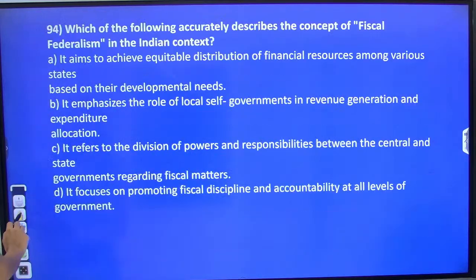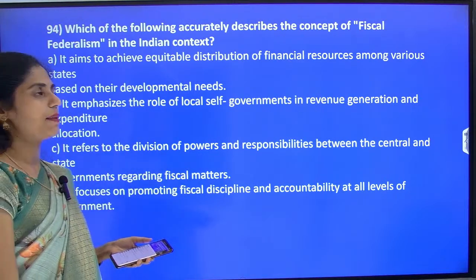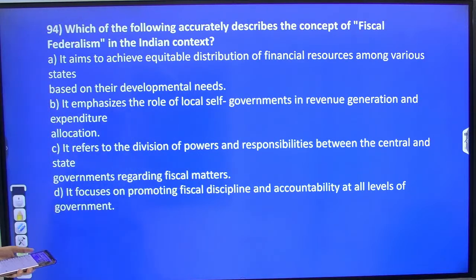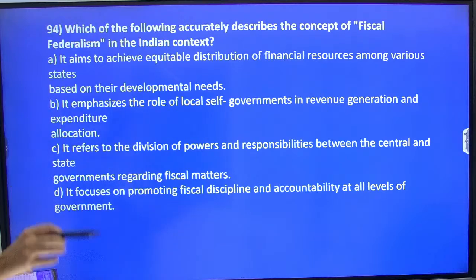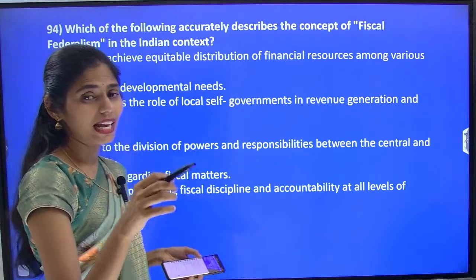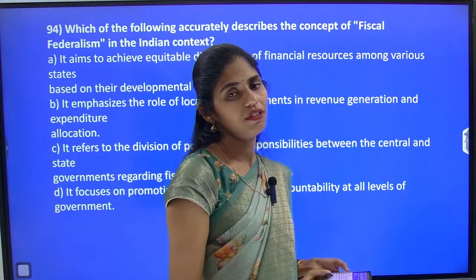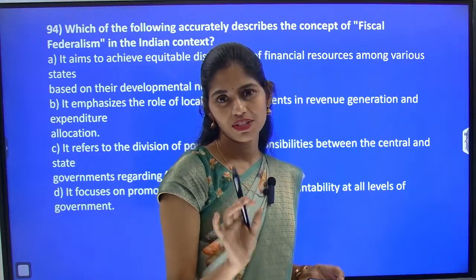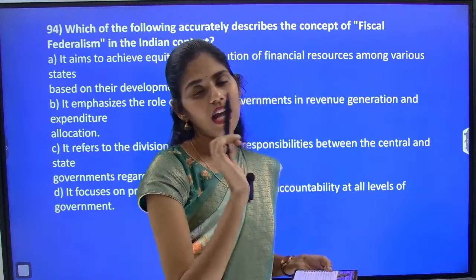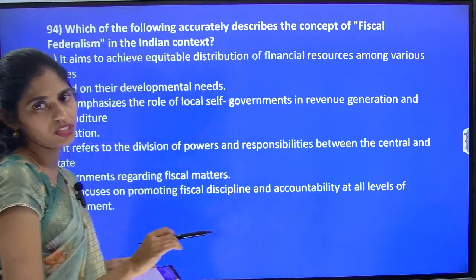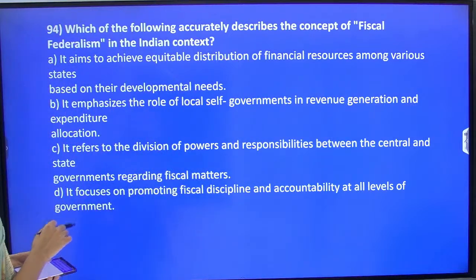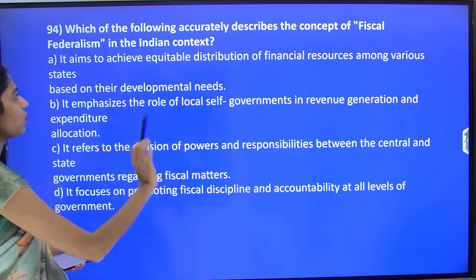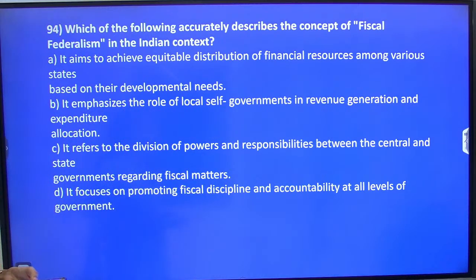Okay, next question is, which of the following accurately describes the concept of fiscal federalism in Indian context? A number of times you got editorials directly regarding this fiscal federalism. So I will not say the answer for this question. Students, now it is your turn to tell the answer. Option A is it aims to achieve equitable distribution of financial resources among various states based on their development needs.